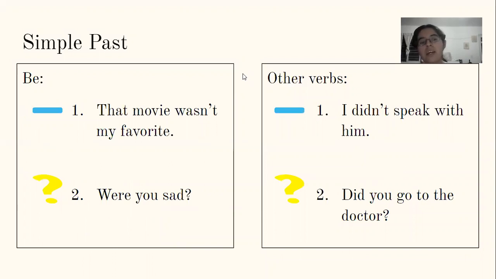So the verb be in negative, the example is, that movie wasn't my favorite. That movie is the subject, it's it. That movie, it wasn't my favorite. Wasn't because it's it. Was not, negative.